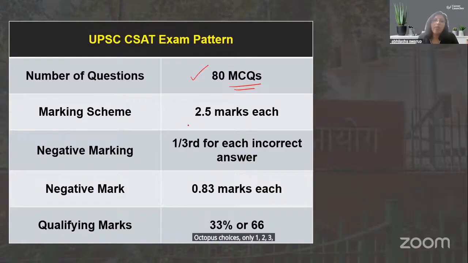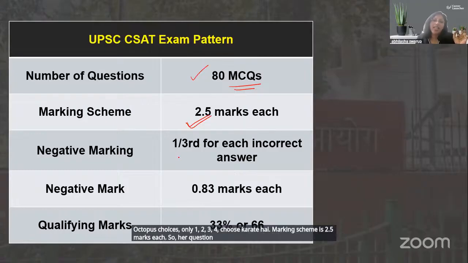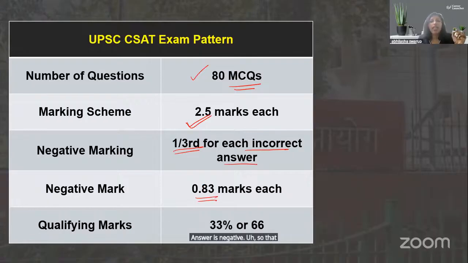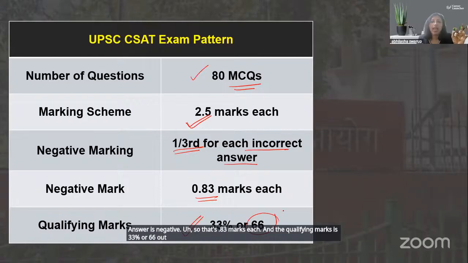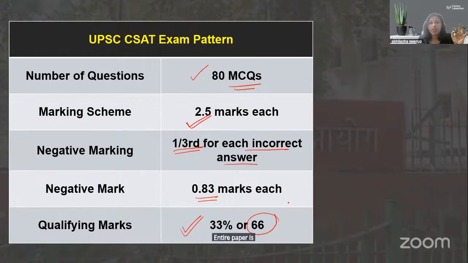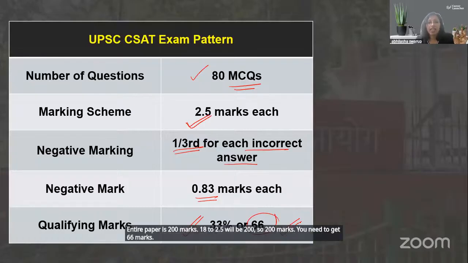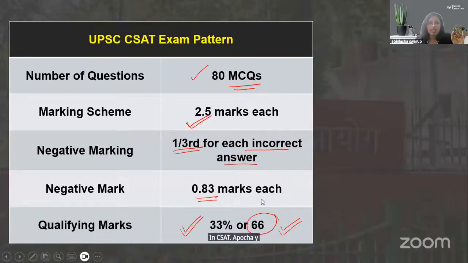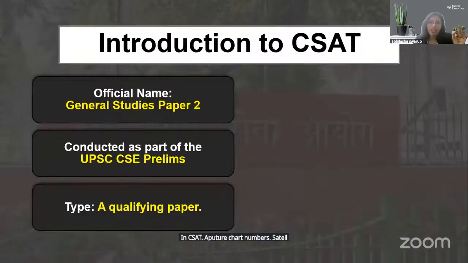Choose कर सकते हैं. Marking scheme is 2.5 marks each. So हर question पे 2.5 marks हैं. Negative marking is 1/3 for each incorrect answer. So that's 0.83 marks each. And the qualifying marks is 33% or 66 out of 200. The entire paper is 200 marks. 80 into 2.5 will be 200. So you need to get 66 marks in CSAT. आपको चाहिए 66 नंबर, 60 और 6, क्लियर करने के लिए.